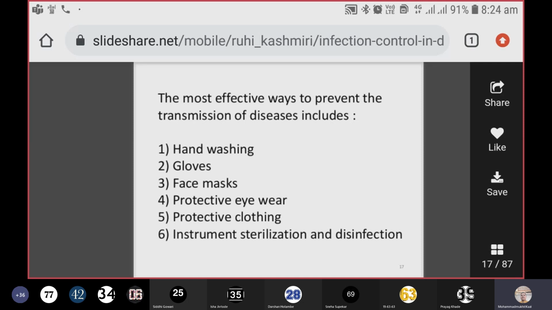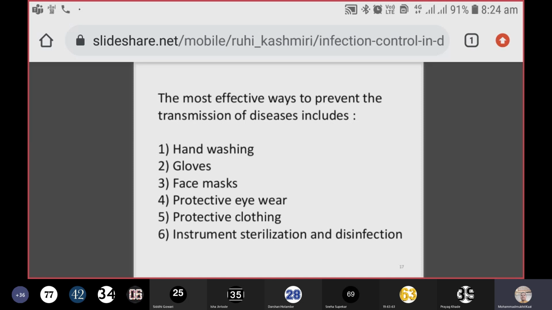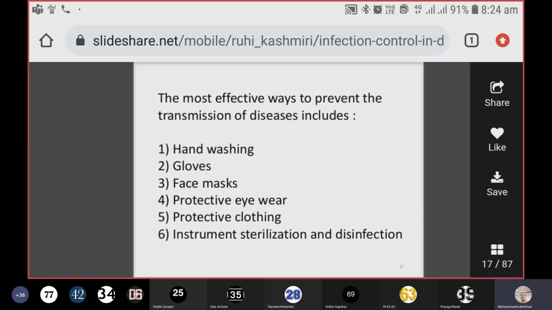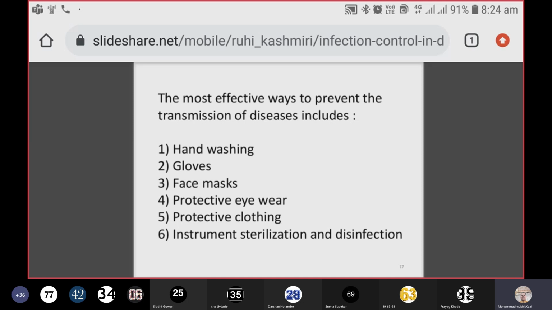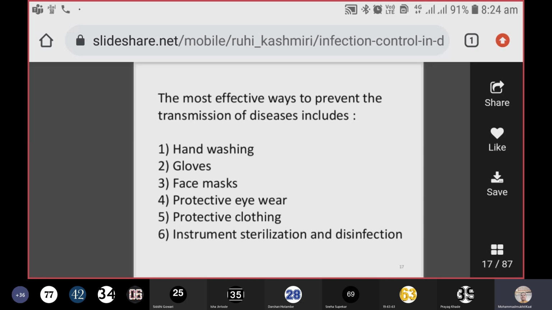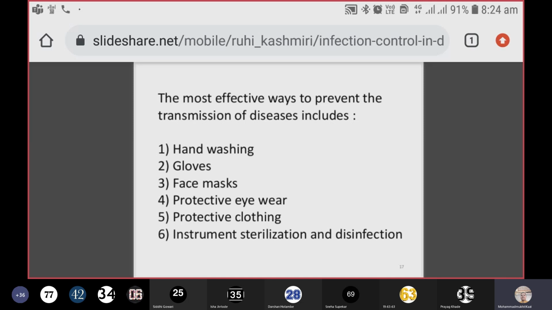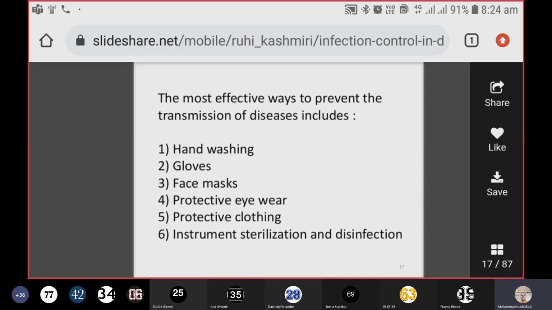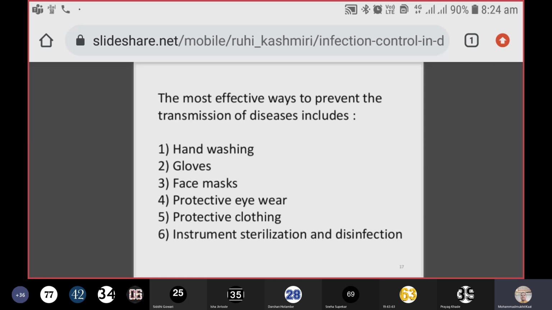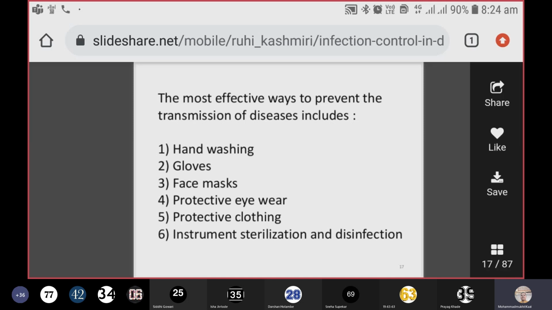Always remember, when you go into third year and start patient care, you must wear protective eyewear. You can have a face shield or goggles to cover your eyes, because when a dentist is working on a patient, generating lots of aerosols during micro procedures, if you are not wearing goggles or a face shield, there is a possibility of droplet nuclei or splashes going into the mucous membrane of your eyes, and that will lead to infections.